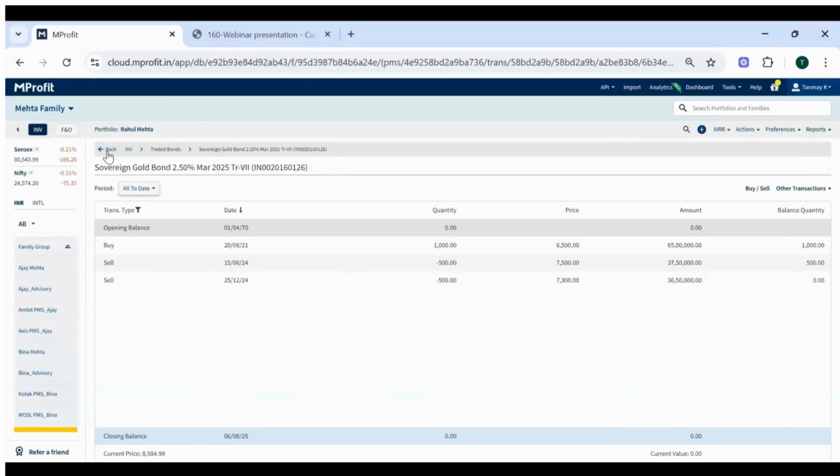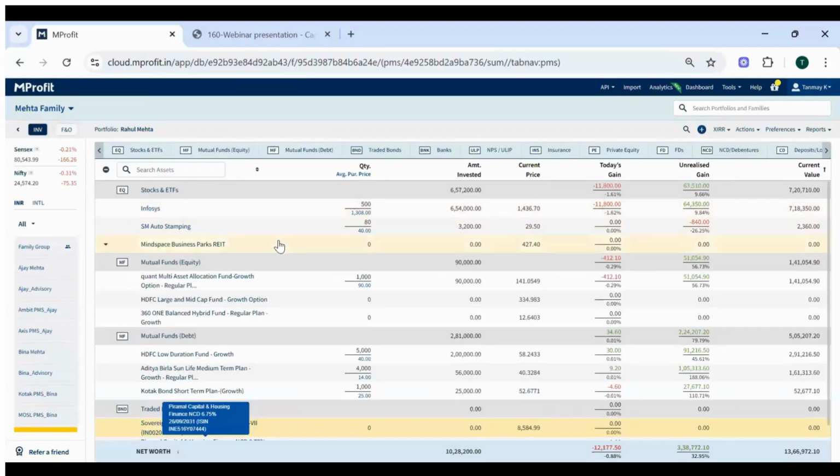So as you see in the portfolio, for management purposes, for data entry purposes, or if you are importing the contract note and the transactions, the REIT InvIT transaction is available in the contract note, that gets imported into the stock section. But definitely the capital gain calculation is different for normal stocks and equity funds, and it's obviously different for REITs and InvITs.